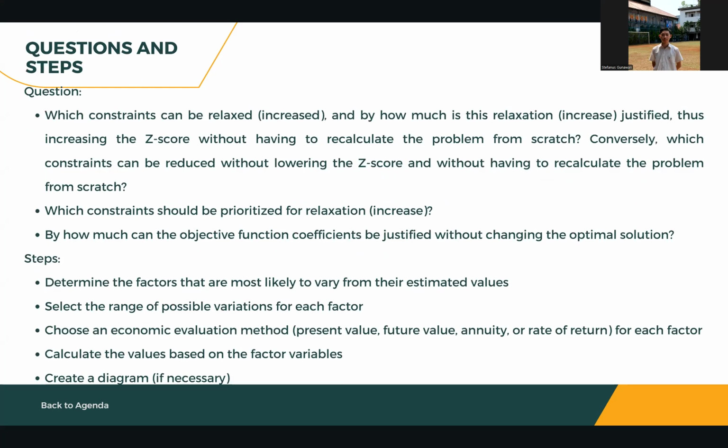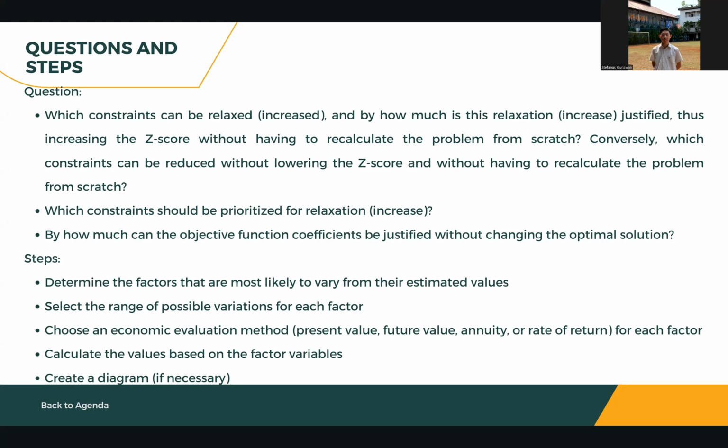Next up are the questions and steps. The question is which constraints can be relaxed or increased, and by how much is this relaxation justified, thus increasing the Z-score without having and so on. It's mathematical language, so I don't want to go further into it. Then which constraints should be prioritized for relaxation, and by how much can the objective function coefficients be changed without changing the optimal solution.